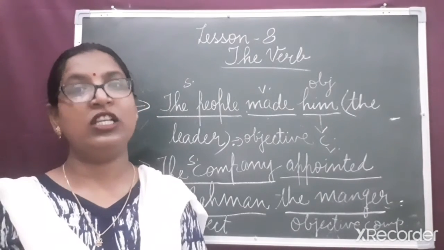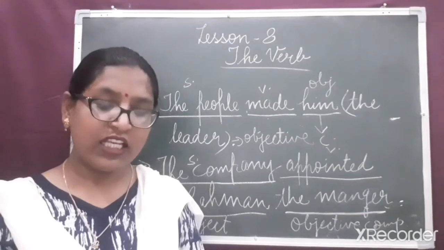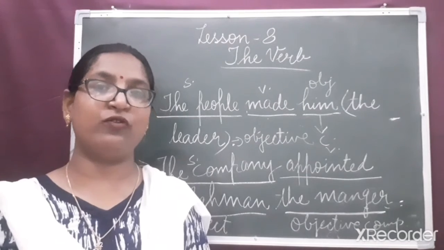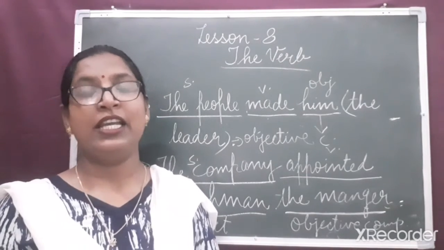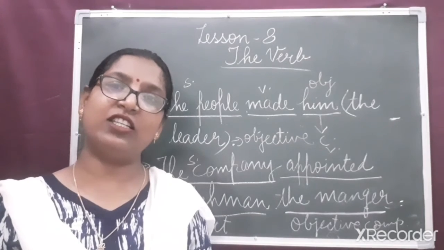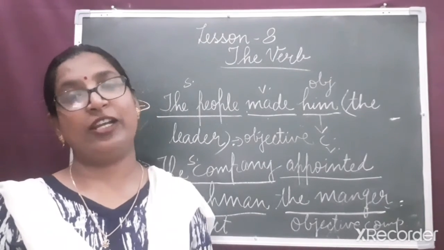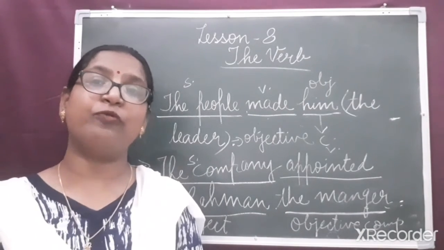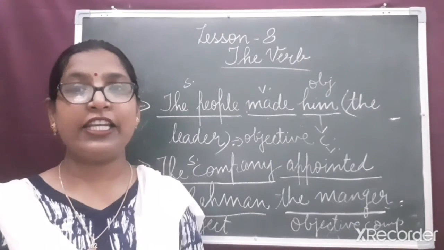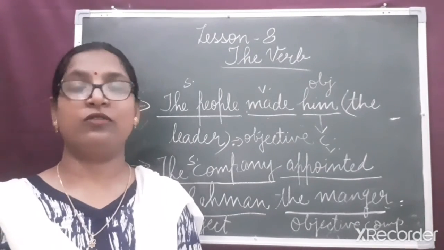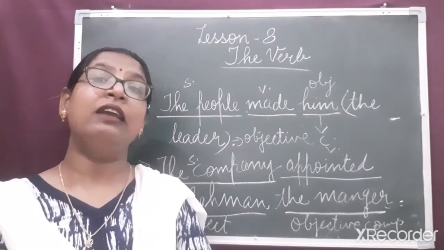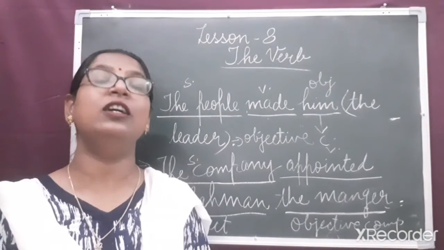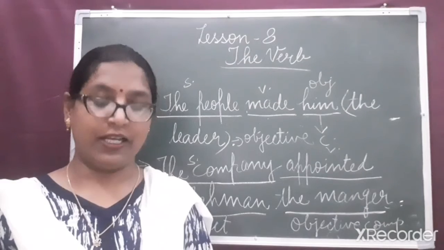Then we studied about intransitive verbs. Intransitive verbs are the verbs which do not have an object. Intransitive verbs can be the verbs of action or can be the verbs of being. And verbs of being are also known as the linking verbs or incomplete verbs. Why are they called linking verbs? Because they are linking two parts of the sentence. The subject and the complements are linked together with the verb of being.